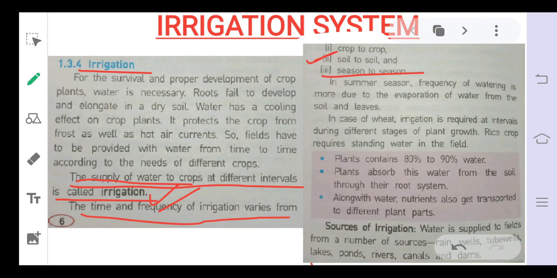Winter plants require less amount of watering. So all these factors determine the frequency of the irrigation.